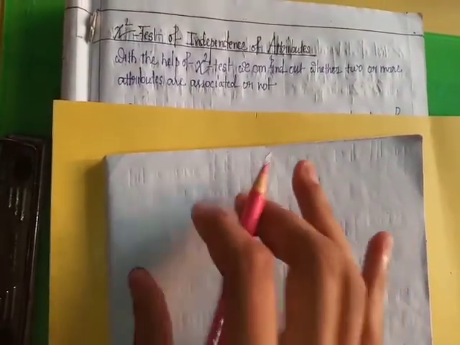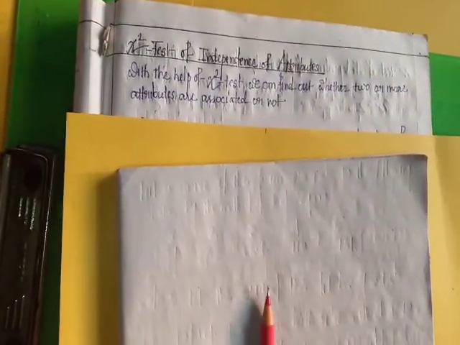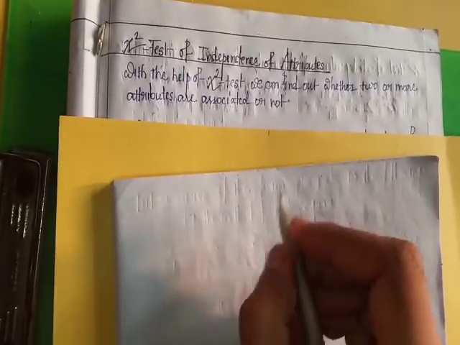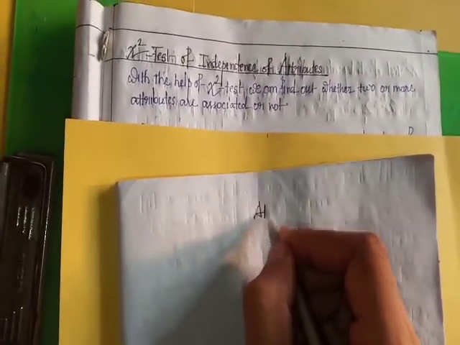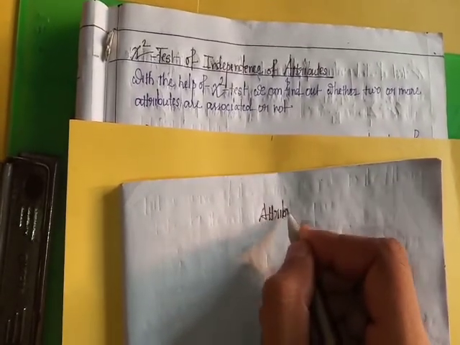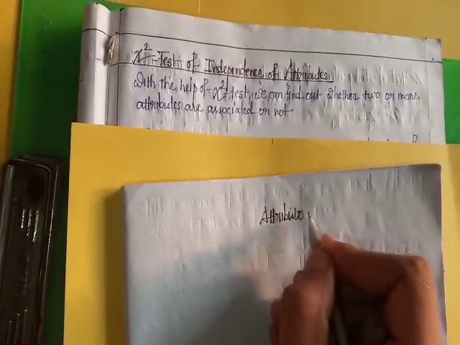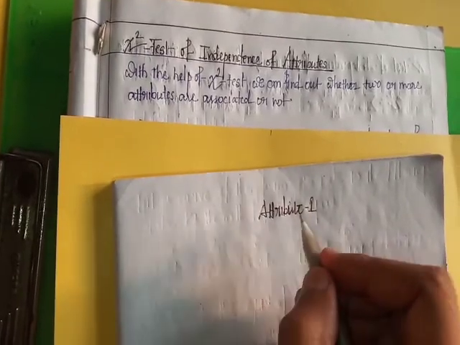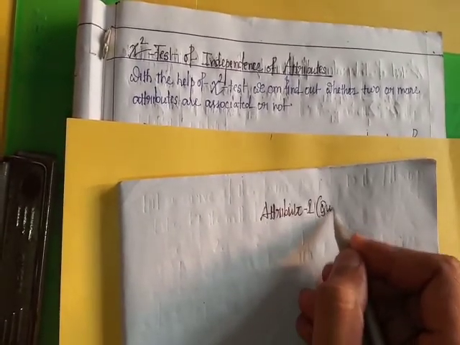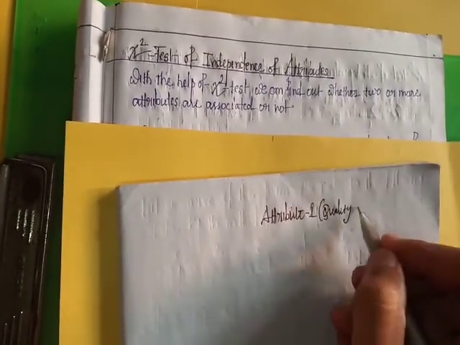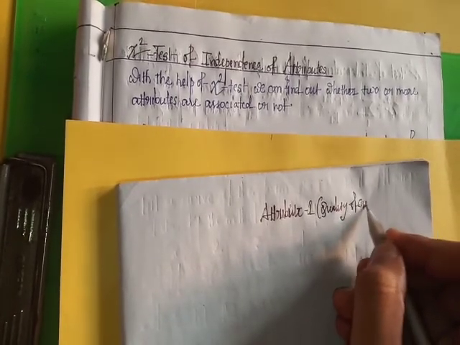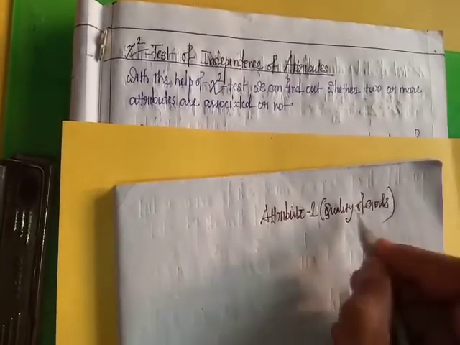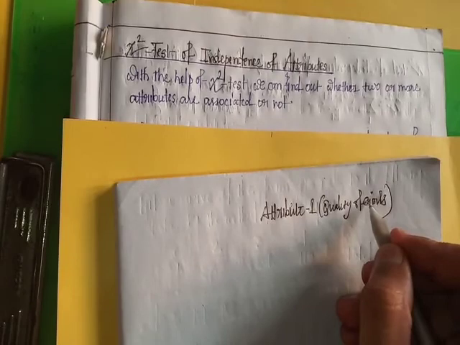For example, there are two types of attribute. First one is quality of girls, attribute 1.